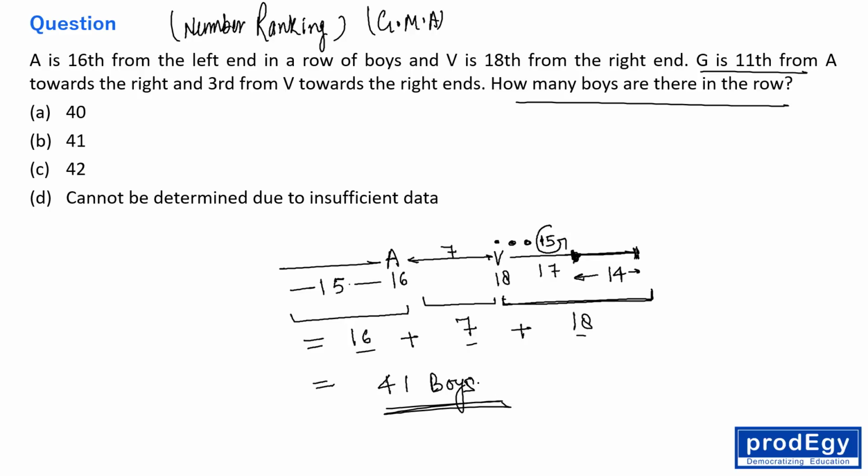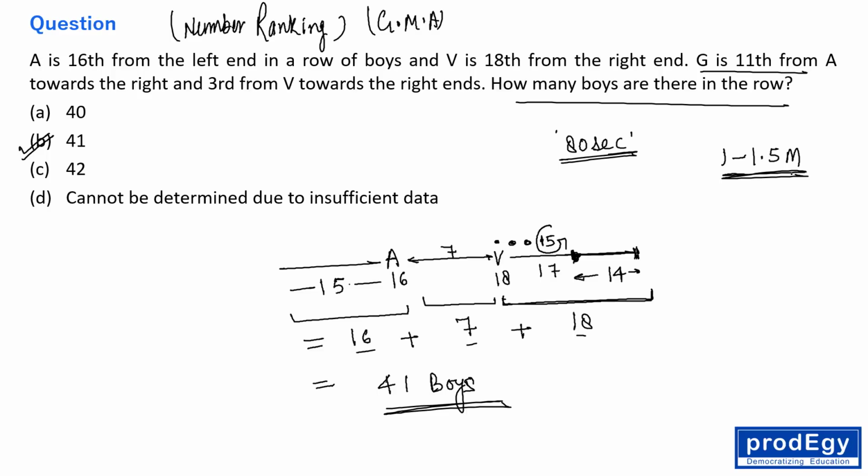41 boys are there, right? Okay, everyone, 41. The correct answer is B, 41. How much time will you be taking to solve this question? Around 70-80 seconds, or 1 to 1.5 minutes I can say. Okay, everyone, this is the maximum time I'm talking about.